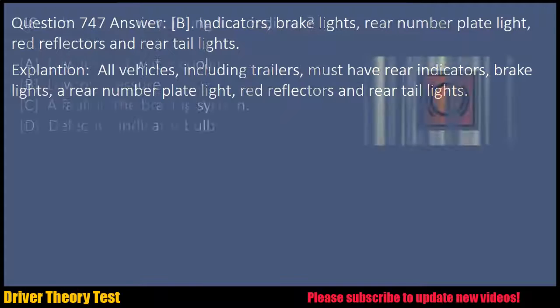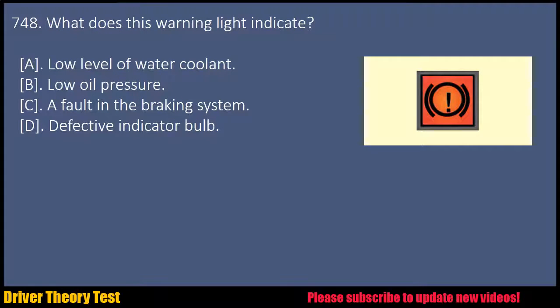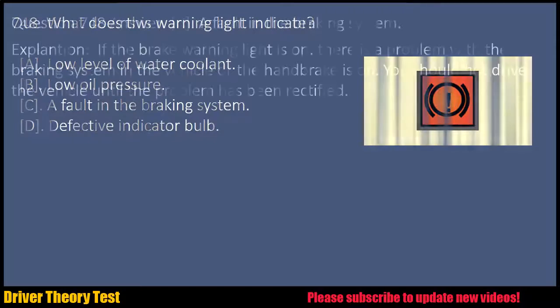tail lights. Question 748. What does this warning light indicate? A. Low level of water coolant. B. Low oil pressure. C. A fault in the braking system. D. Defective indicator bulb.